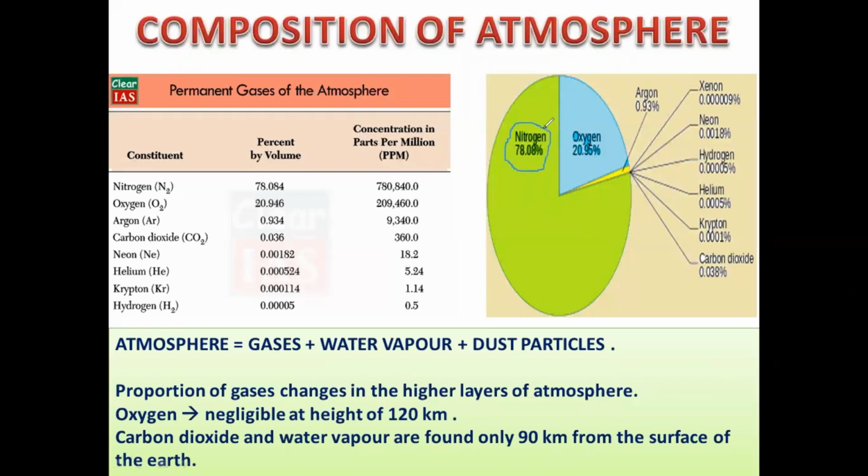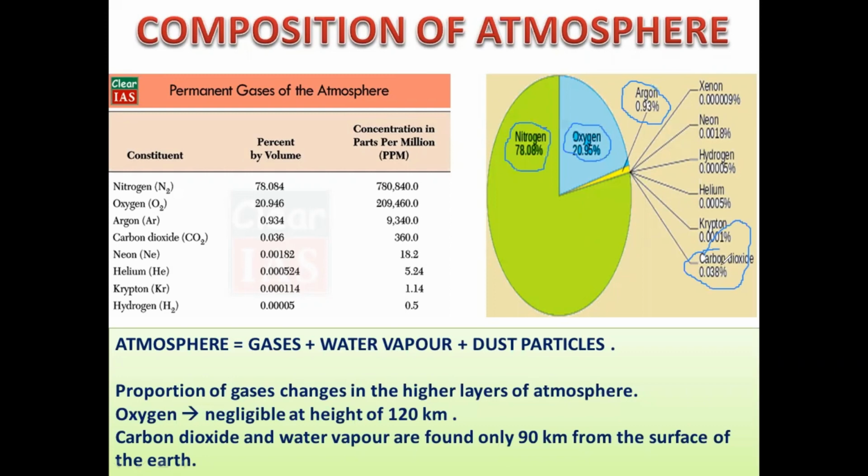Oxygen accounts for almost 21%, that is 20.95%. Then the next biggest gas found in the atmosphere is argon, 0.93%. And carbon dioxide is 0.03% only. So carbon dioxide is very less present in the atmosphere.